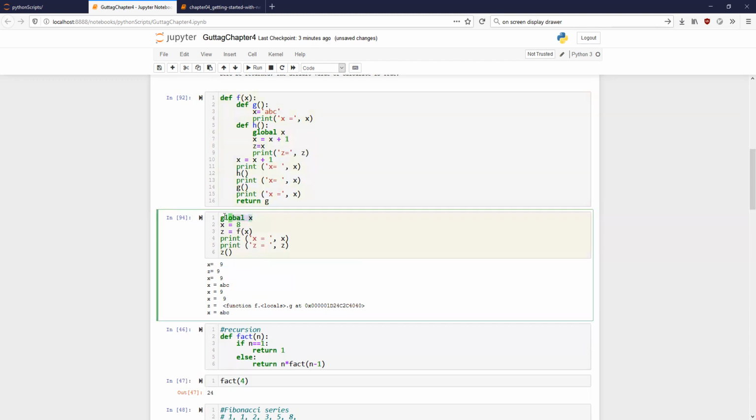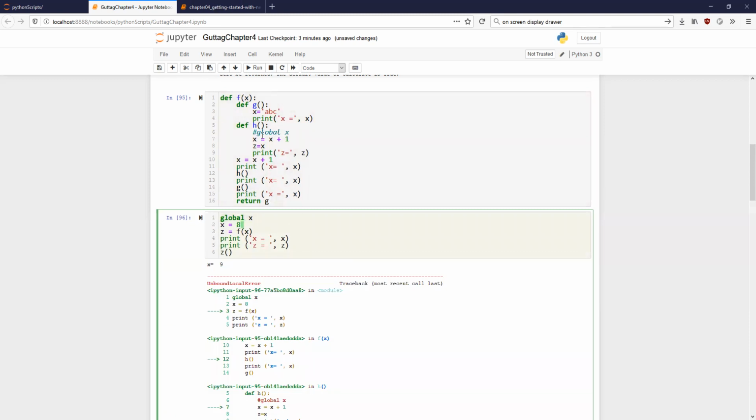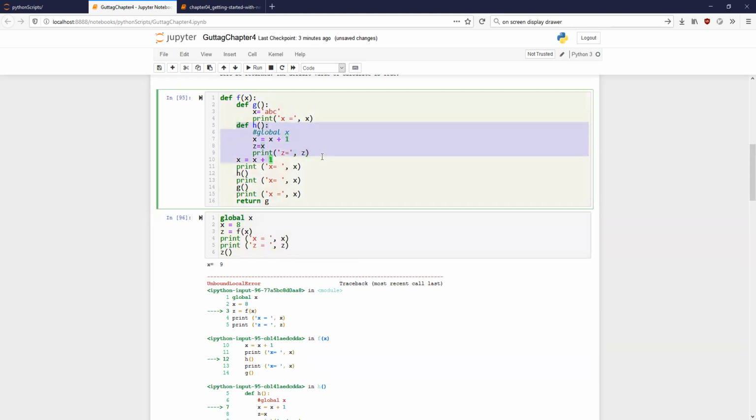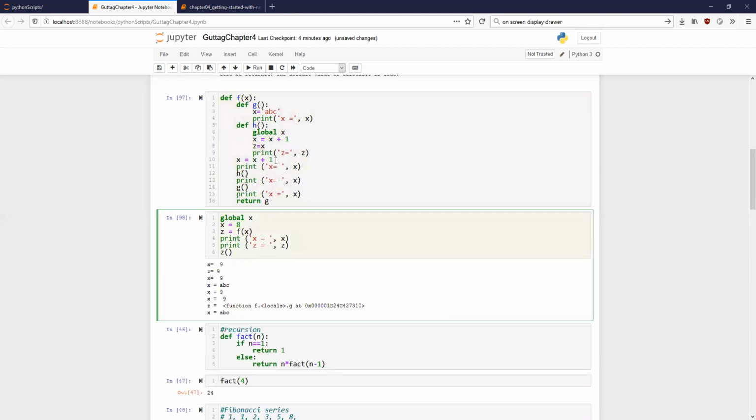Whenever I want to call X inside a particular function, I have to define the global X again over there. Let us try something. Let us remove this. What do I expect is going to happen in this case? Does it work? No, it does not, because even though X is globally defined, it is not defined globally inside the context of this particular H. It has to be told to this particular H that please take the value of X, which is global. Now it will not give you an error. It will remain global for H only.